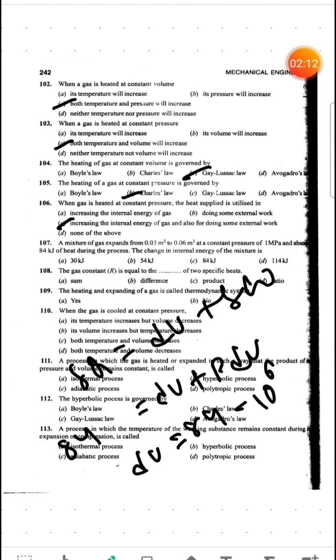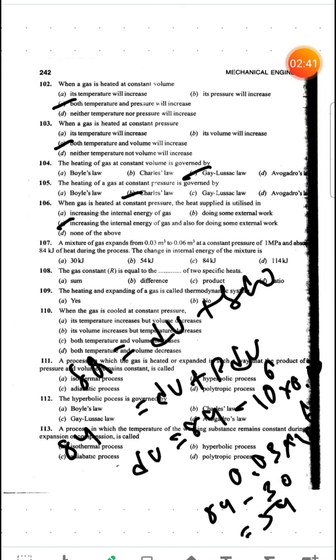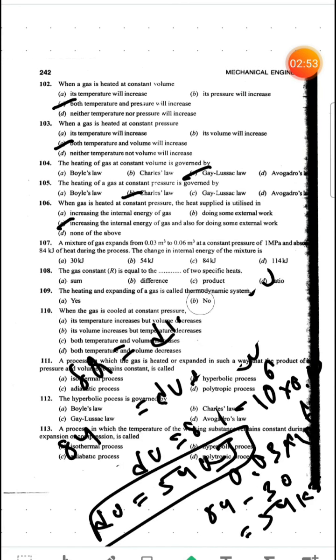Pascal, and this volume will be 0.06 minus 0.03, right? So 0.06 minus 0.03 will be 0.03 into 10 to the power of 6. If you calculate it, 84 minus 30, you will get 54 kilojoule. Okay guys, so our change in internal energy will be 54 kilojoule. Answer will be 54 kilojoule.